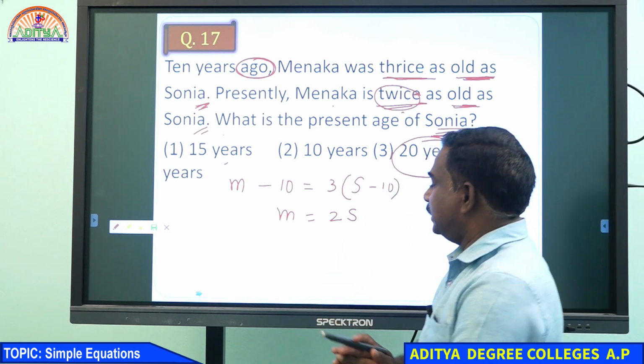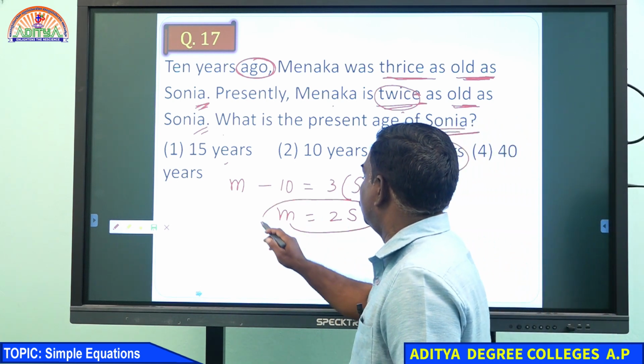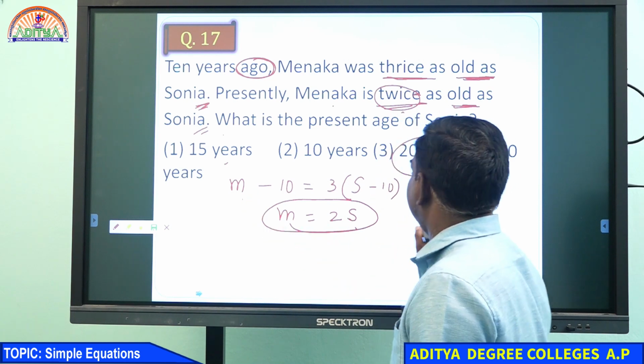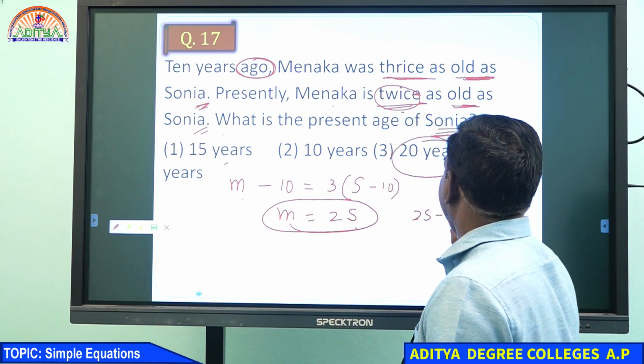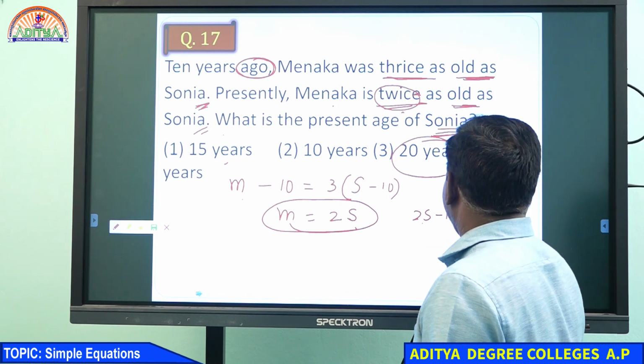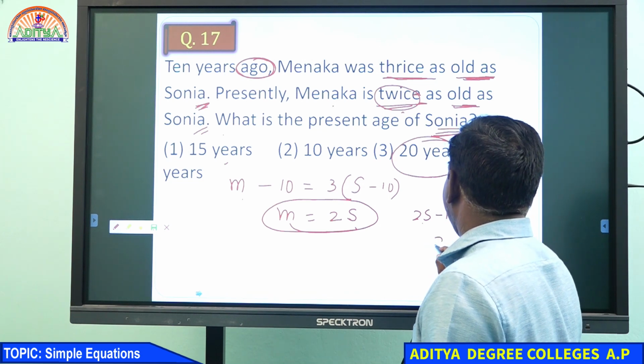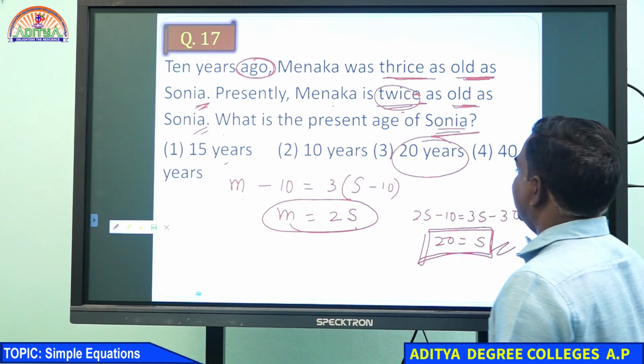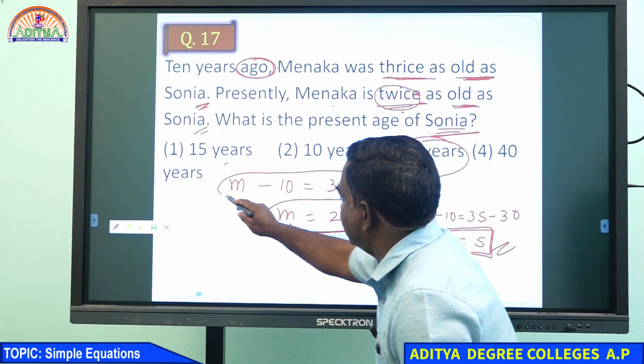In the place of M, we can use 2S. So 2S minus 10 equals 3S minus 30. So here S comes to 20, yes 20. Sonia is 20. Just this equation is enough to get the answer.